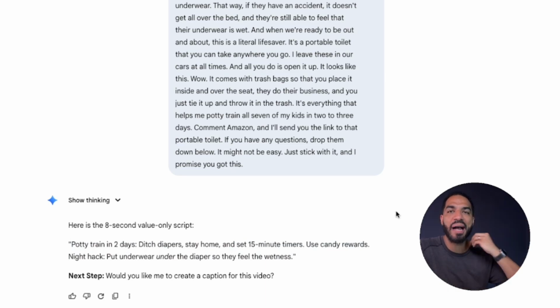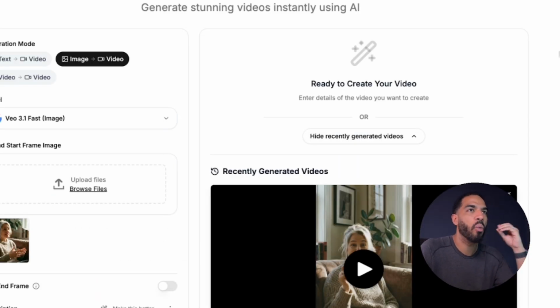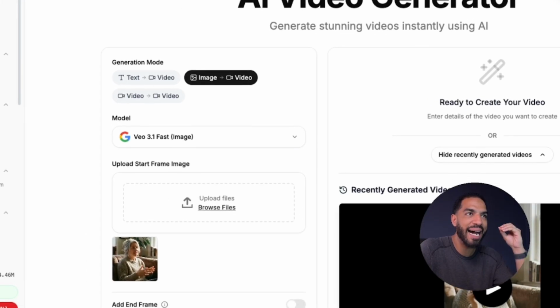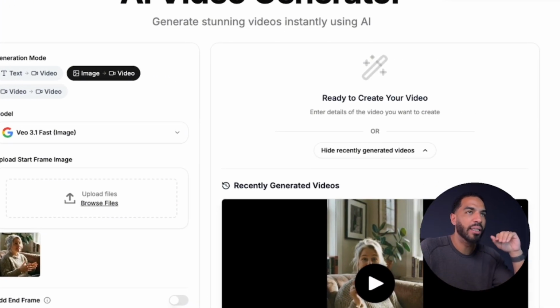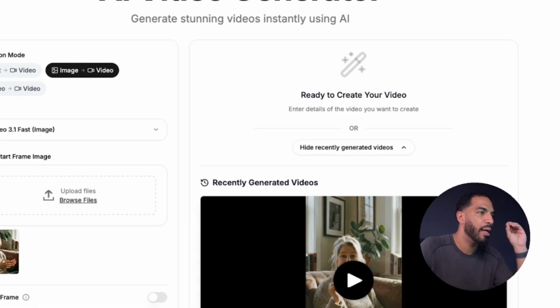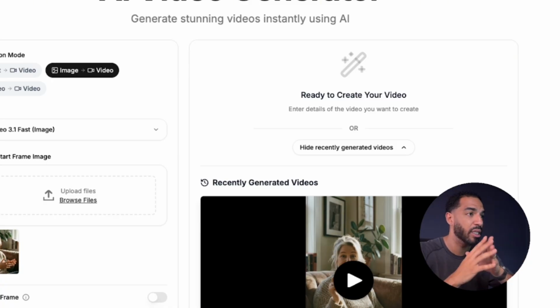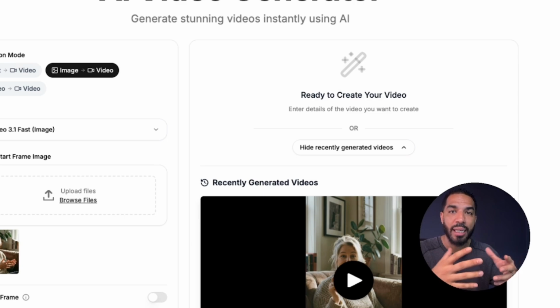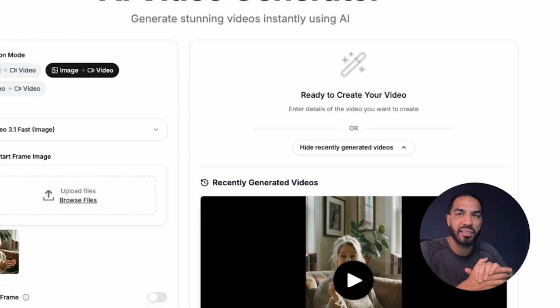Now next, we're gonna go into an AI video generator. For this, we're using an AI video generator called, let me show you real quick. Hold on, let me pull it up. Called Galaxy.ai. It's by far the cheapest and the best tool for creating AI generated content, as far as videos. They have a whole bunch of different tools in there that I'm not gonna discuss right now, but it's worth it, guys. We scour the internet for the best tools and for the cheapest. Because when we're generating videos, they actually want you to buy credits, and credits don't cost that much. It's very cheap to generate these videos. It's like less than $1 per video or something like that. It's worth it.